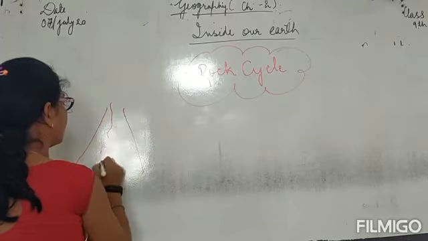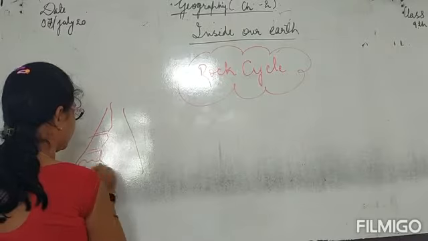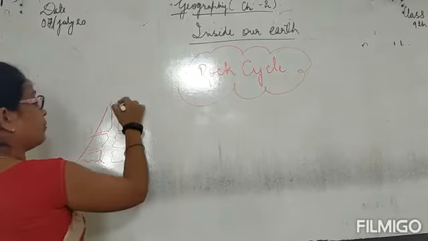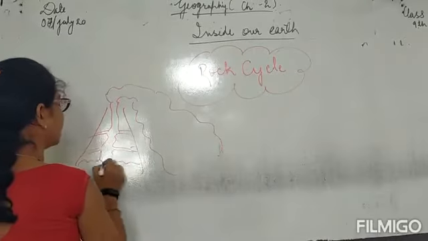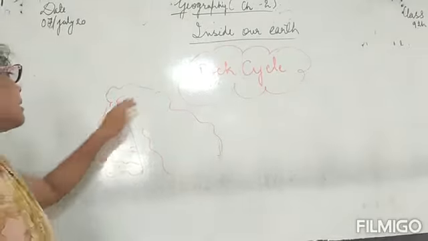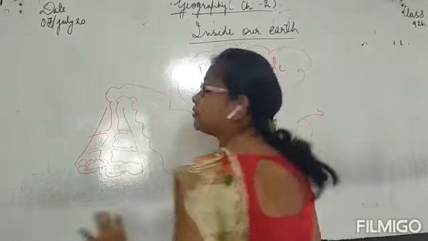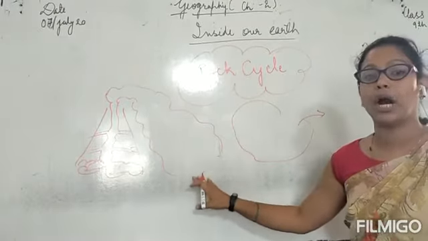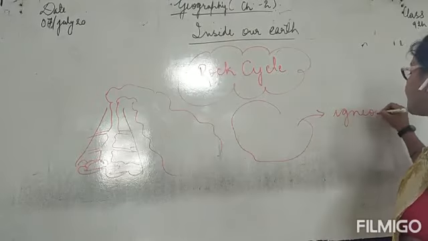This is a volcano. Whenever a volcanic eruption takes place, the lava, molten magma, comes out, or sometimes it remains inside the surface of earth. And the molten lava changes into igneous rock. Whatever rock is formed from molten lava settling down and cooling, turning hard into a solid, is igneous rock.